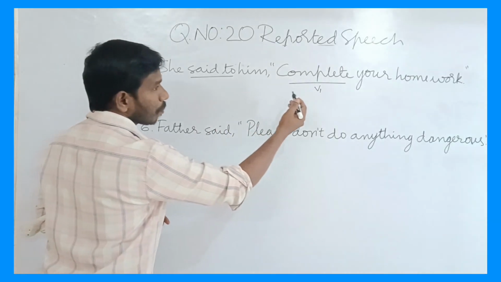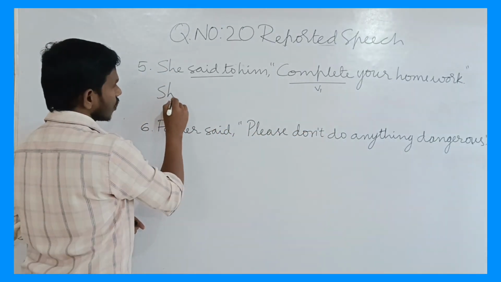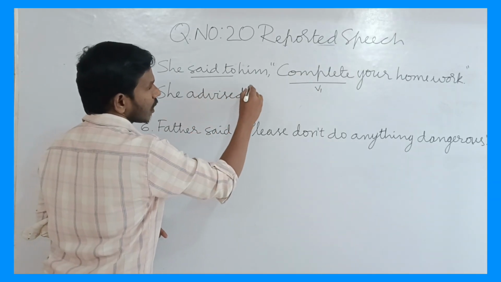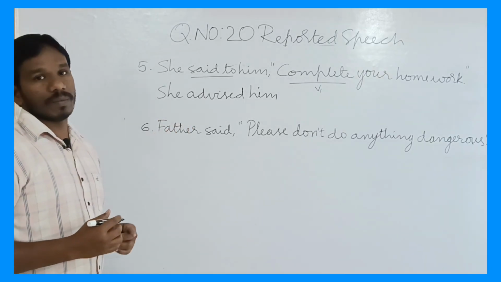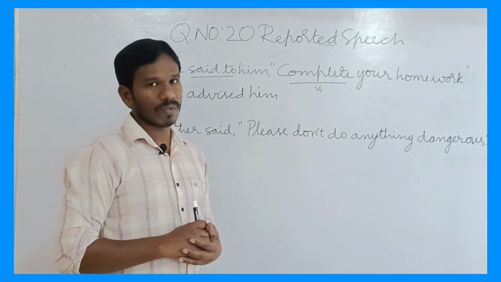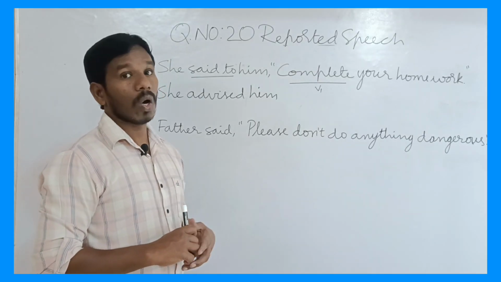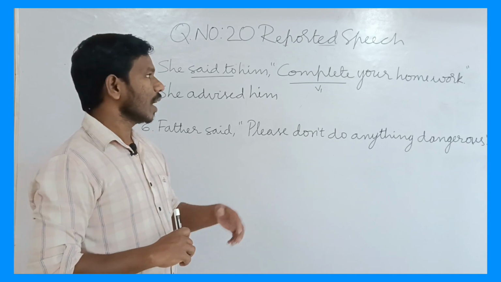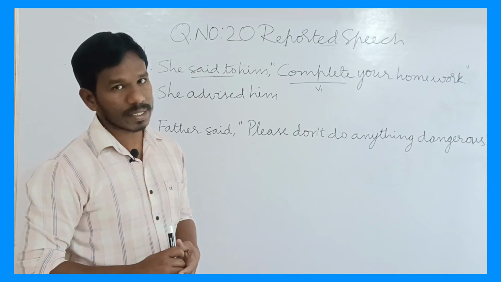So now, complete your homework. This is advice, so we can write, she advised him. See, for assertive sentences we are using the conjunction that. We are using if, whether or a WH word for interrogative sentences, and we are using the conjunction that for exclamatory sentences.